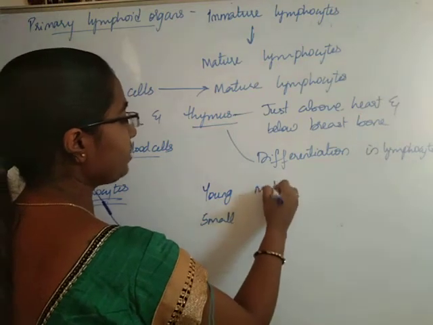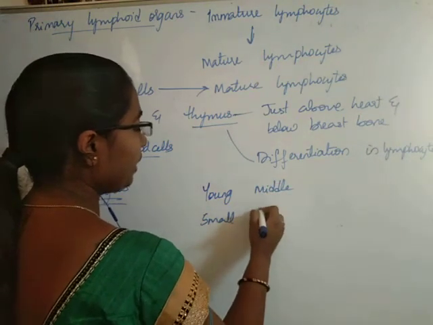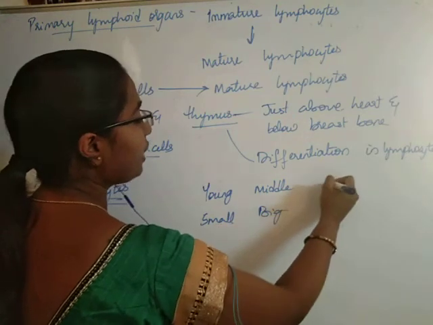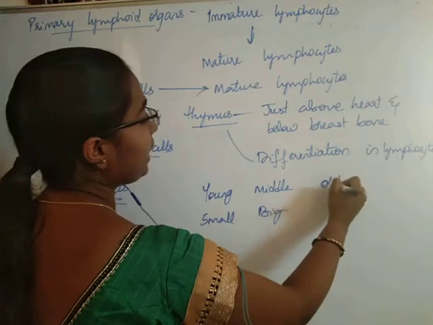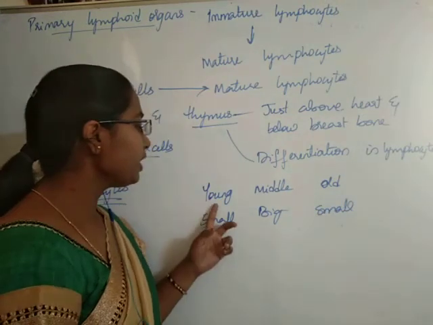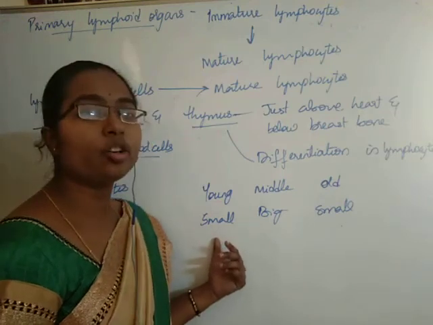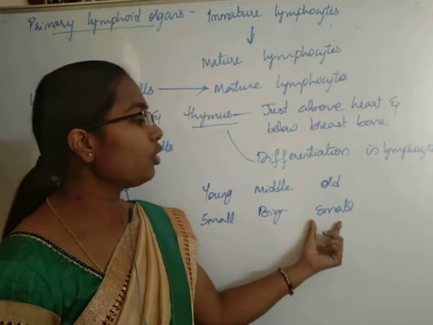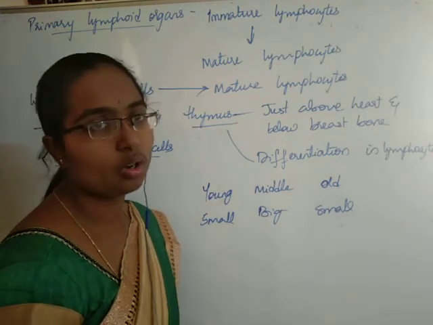In the middle age, thymus will be growing and it will become very big, okay, and in the old age it will again become small, okay.